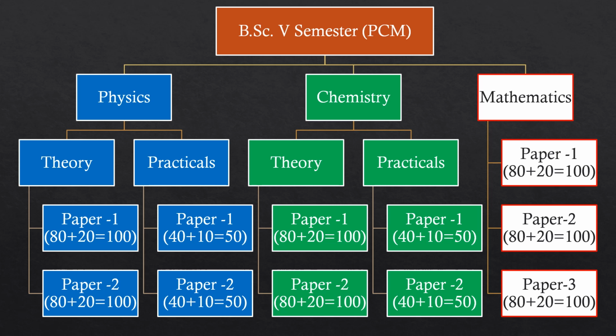Totally in this 5th semester course, you will study physics 2 papers, chemistry 2 papers and mathematics 3 papers, 7 theory papers and physics 2 practicals and chemistry 2 practicals.